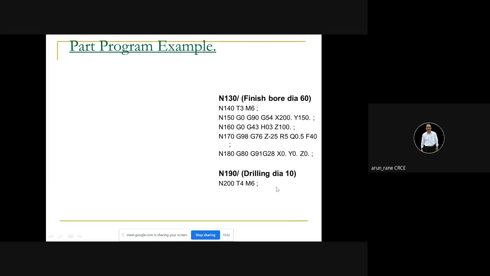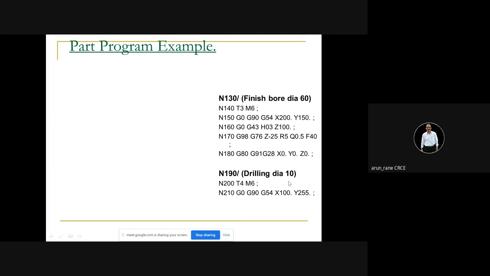Now drilling diameter 10. This is always useful so that you understand what tool number 4 is. So this is a note given by the programmer. And all controllers accept this, English. It doesn't give a syntax error. It is not against the syntax of the machine. It is the same as what you write in C or Java.